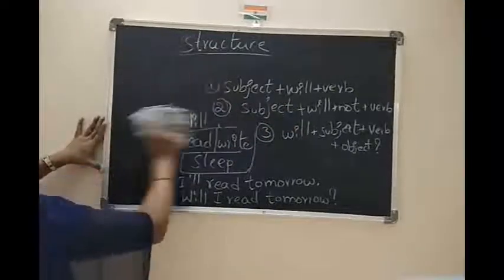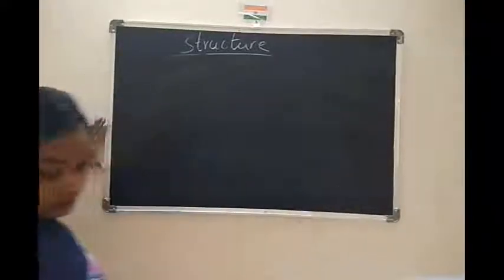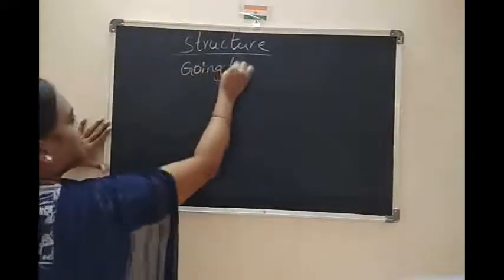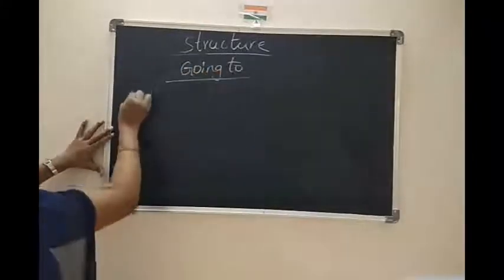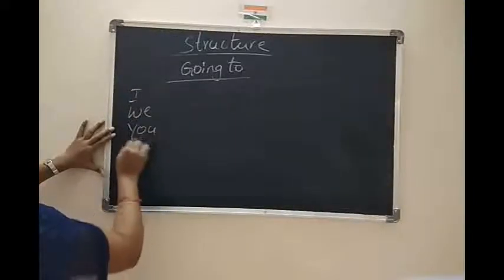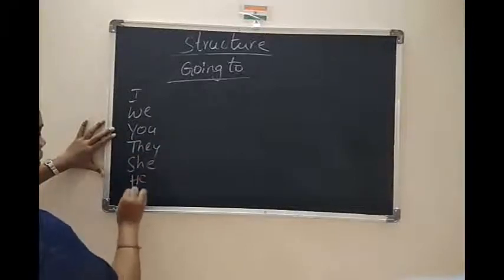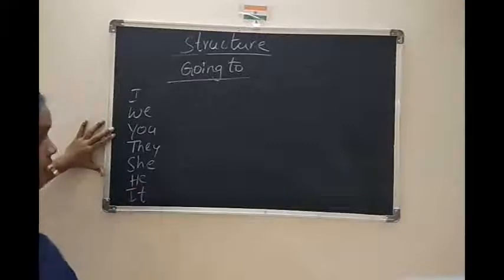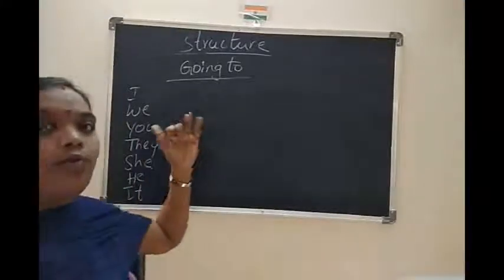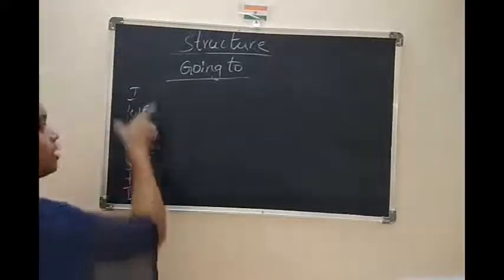Now coming to going to. What is the structure of going to? See here, same subjects: I, we, you, they, she, he, and it. But see here, children, previously in will, whenever we use will, we can use only subjects.